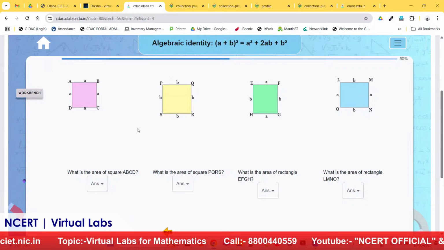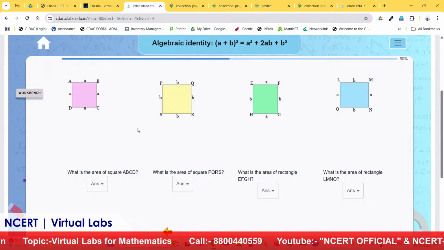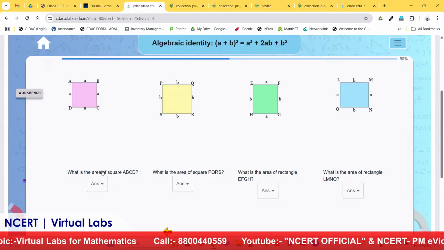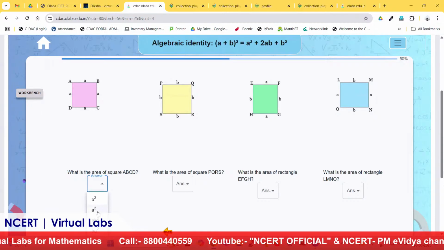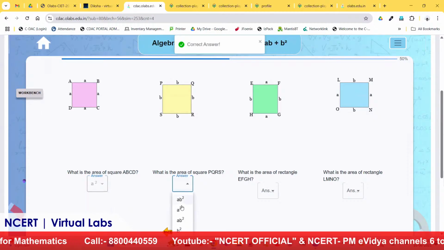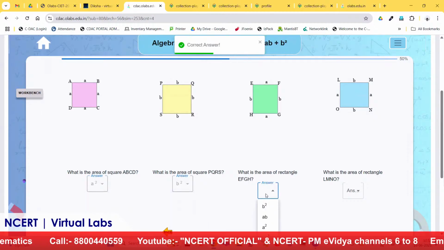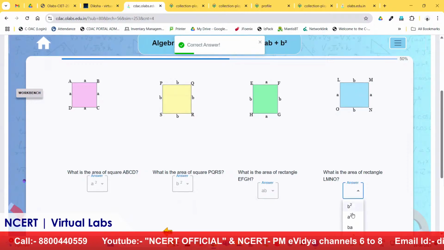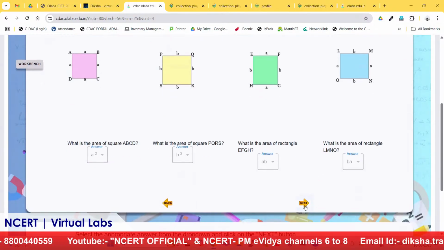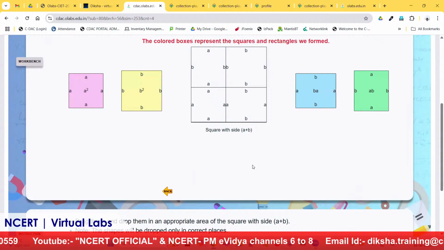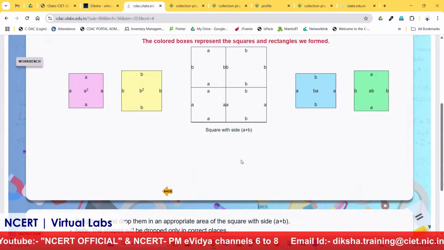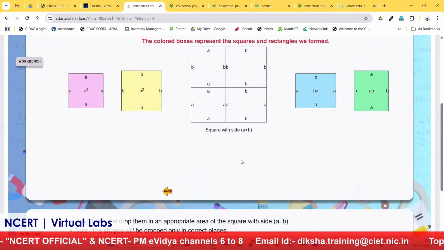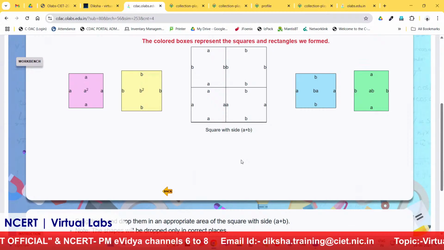Now here we have added a reflection, as there are four shapes a student has created, so he or she may not get lost. To answer this question, what is the area of this square? This is the A square. This is the B square. This is AB, and this is BA. Now we have identified that. Next, they have to drag and drop these shapes respectively to different shapes in the square with A plus B.